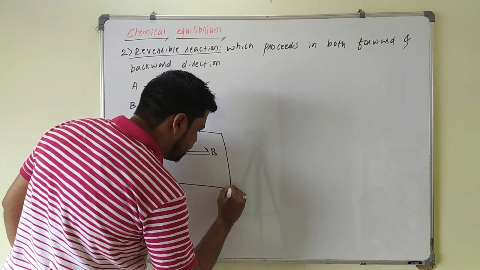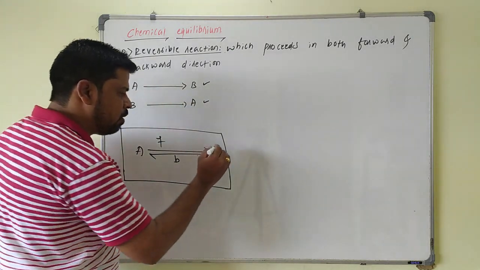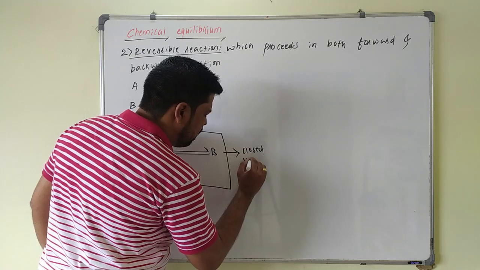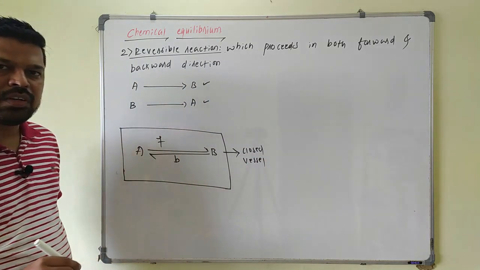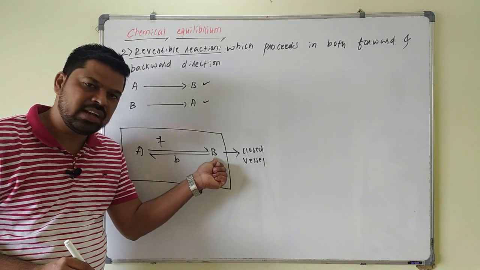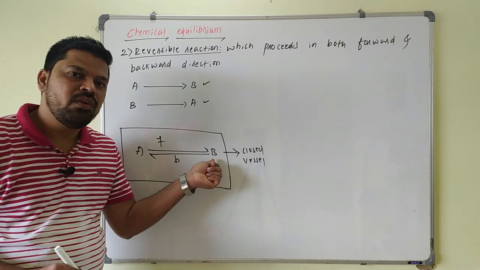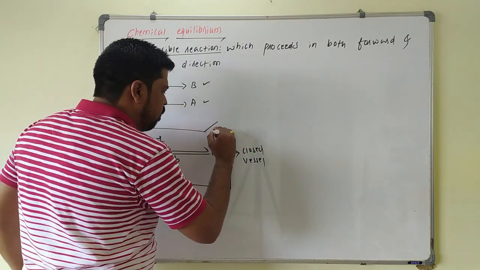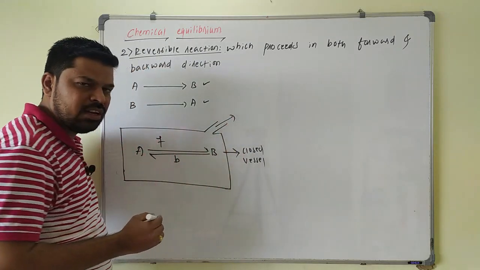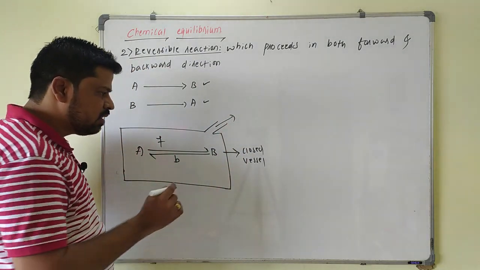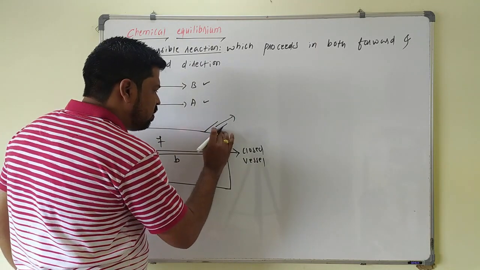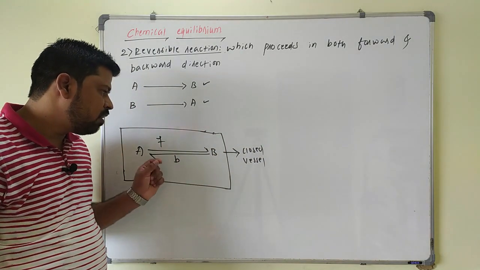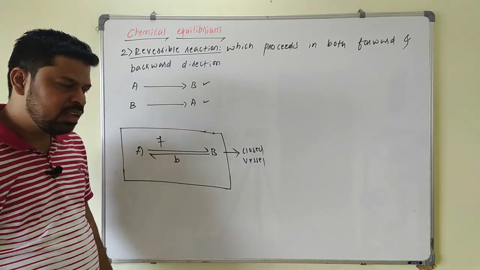One important thing about this reversible reaction is that it must happen in a closed vessel. If you take an open vessel, a reversible reaction is not possible. During the reversible reaction, the product formed will react to give back the original reactant. In an open vessel, the product formed will continuously escape, so it will not be available for the backward reaction. That's why you have to maintain a closed vessel, so that the product is available for the backward reaction. Closed vessel is compulsory here.